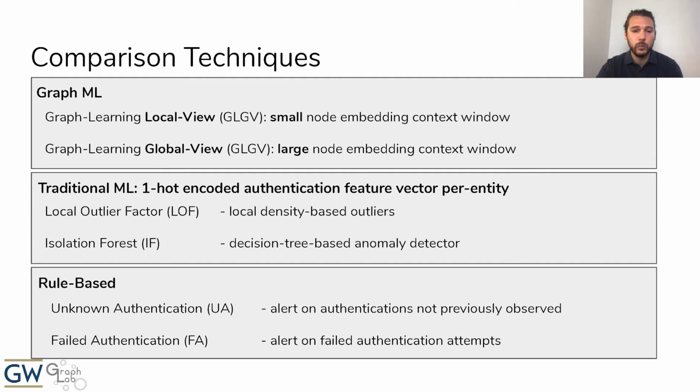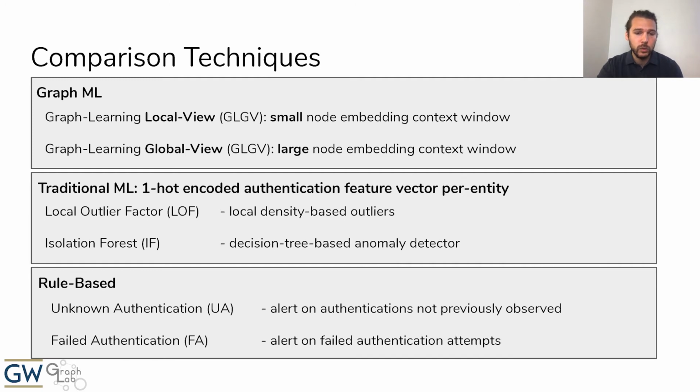We tested 2 more traditional non-graph machine learning techniques based on one-hot encoded authentication vectors generated per entity: local outlier factor and isolation forest. The local outlier factor is a density-based anomaly detector which finds outliers based on their localized neighborhoods, and the isolation forest is a decision tree style algorithm that identifies anomalies as those samples that can be isolated from the rest of the dataset with a minimum number of splits.